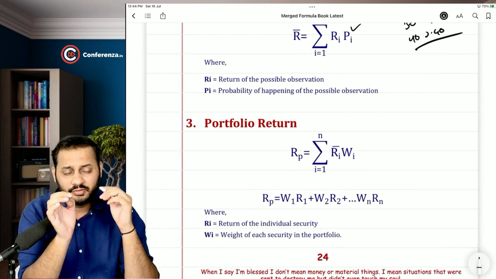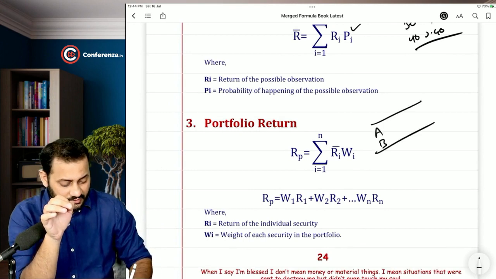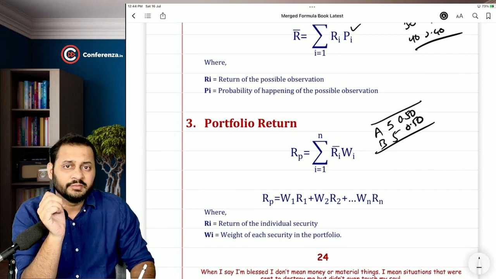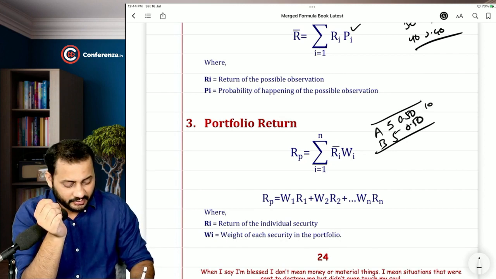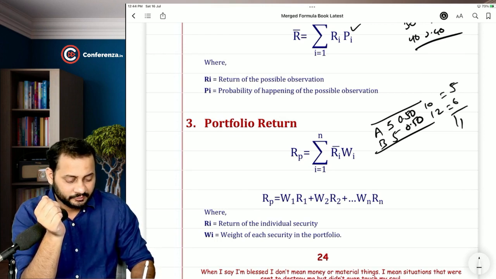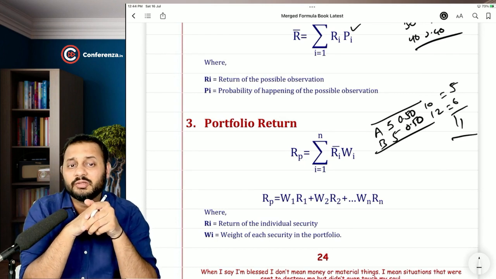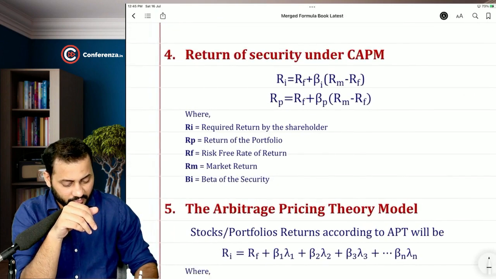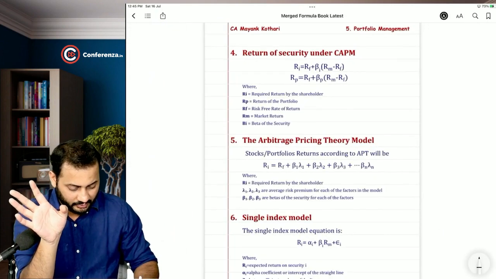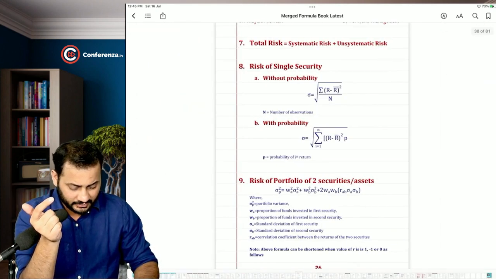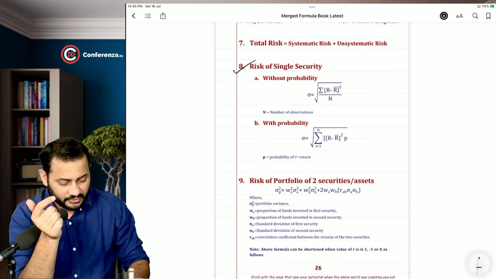Again, portfolio return is very simple. If you have two different assets in the portfolio, and you have invested, let's say, 5 lakh in each of them, the weight of both the shares in the total portfolio is 50%. If the return of the first one is 10% and the second one is 12%, you can easily calculate 5% and 6% as the contribution, and 11% will become the portfolio return. Understand? Okay. Then return of the security under CAPM, we will look at it after a couple of discussions: CAPM, arbitrage pricing theory, single index model and all. Okay, we are done with this one also.